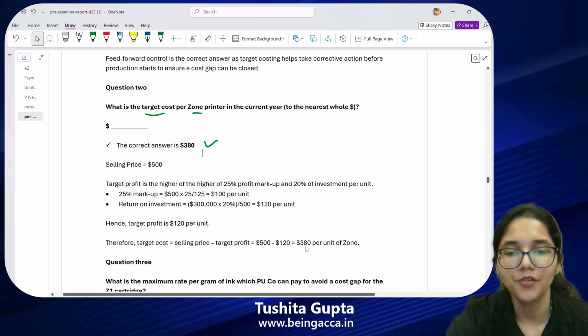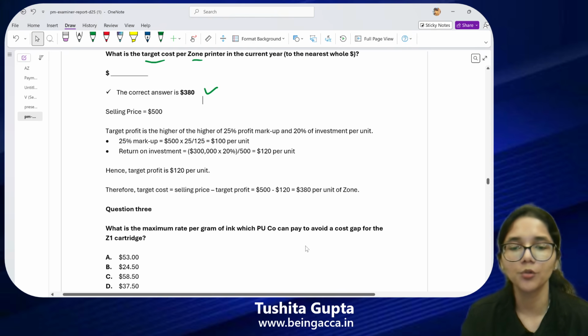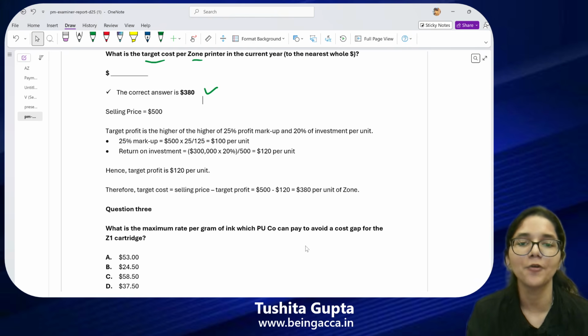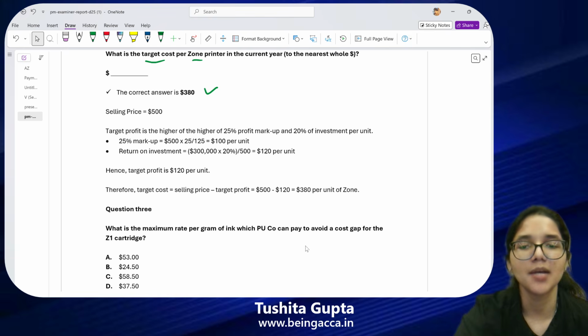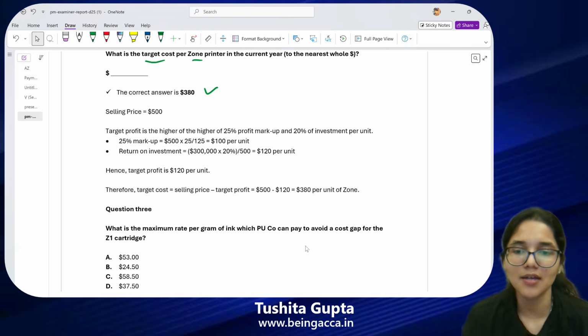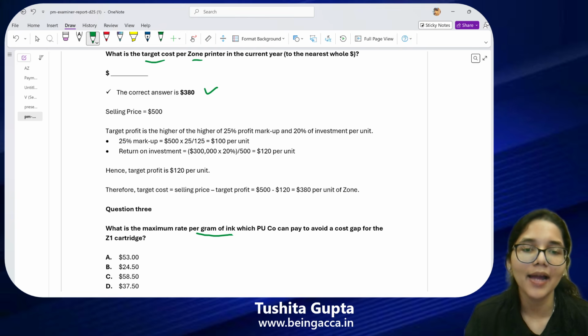Now let's head towards the third question. The third question wants me to find out what is the maximum rate per gram of ink which I would be willing to pay to avoid a cost gap for the Z1 cartridge. So some information was given to me about this cartridge also. I have to find out that as a company, what is the maximum rate per gram of ink I will be willing to pay so that I do not have to bear any cost gap.